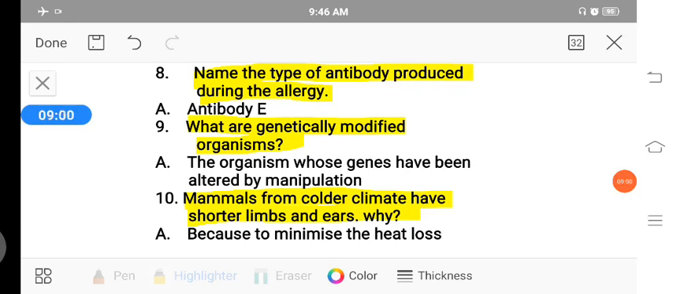Okay, so these are the 1 mark questions. Each question carries 1 mark.